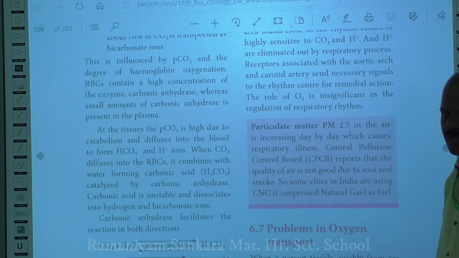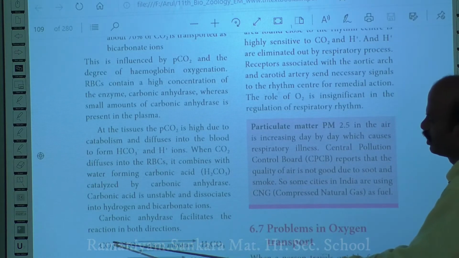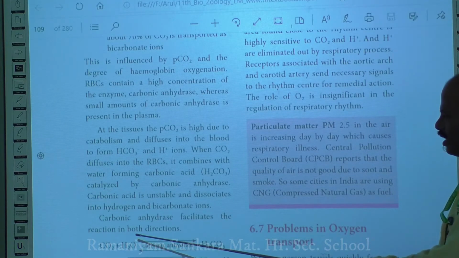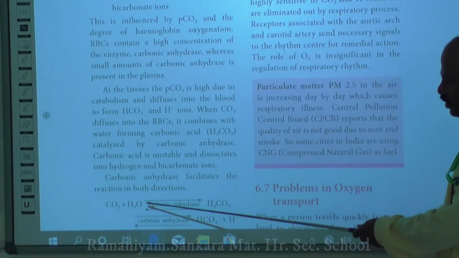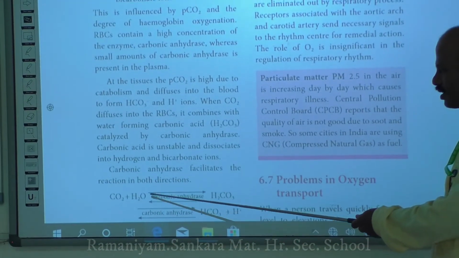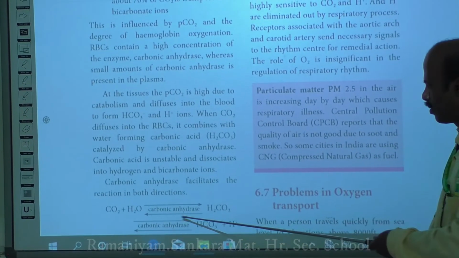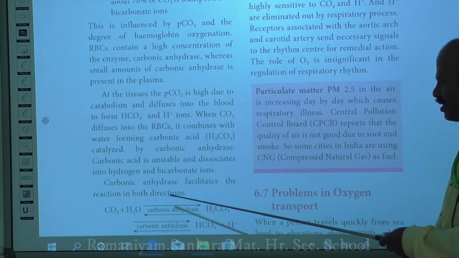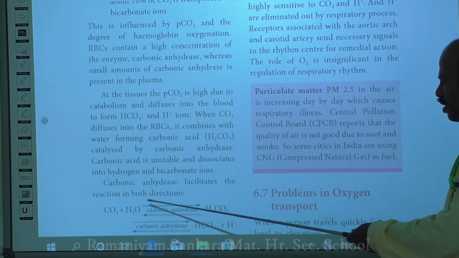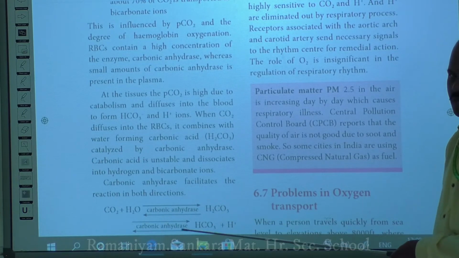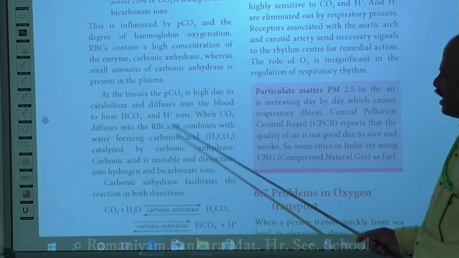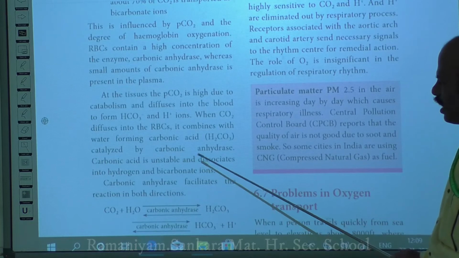This is the first step in the formation of bicarbonate from your carbon dioxide. So first, carbon dioxide which is formed in the tissue in high amount enters the blood and diffuses into the red blood cell, and inside the red blood cell it binds with water and forms carbonic acid. This binding of carbon dioxide and water to form carbonic acid is favored by an enzyme called carbonic anhydrase.